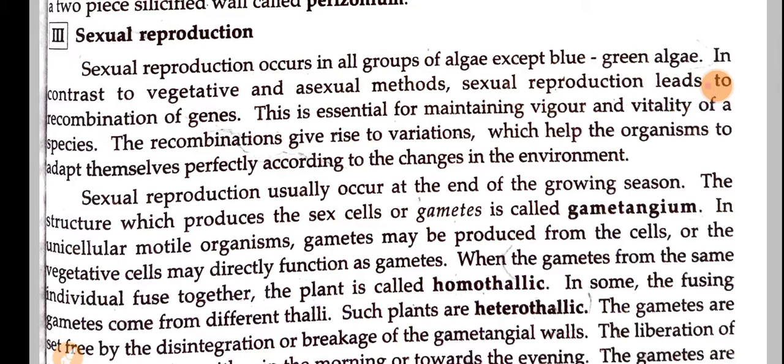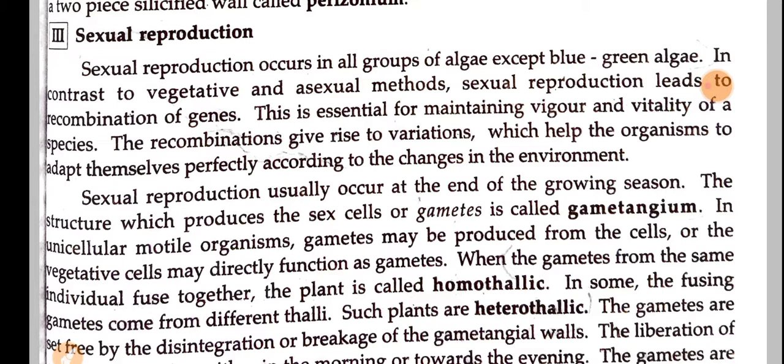In all the remaining algae groups, this sexual reproduction will be carried out. Except in blue green algae, all the remaining algal groups undergo this mode of reproduction. And here, in contrast to vegetative and asexual methods, sexual reproduction leads to recombination of genes. So here recombination of genes is commonly seen, and this is essential for maintaining vigor and vitality of the species, and recombination gives rise to variations.